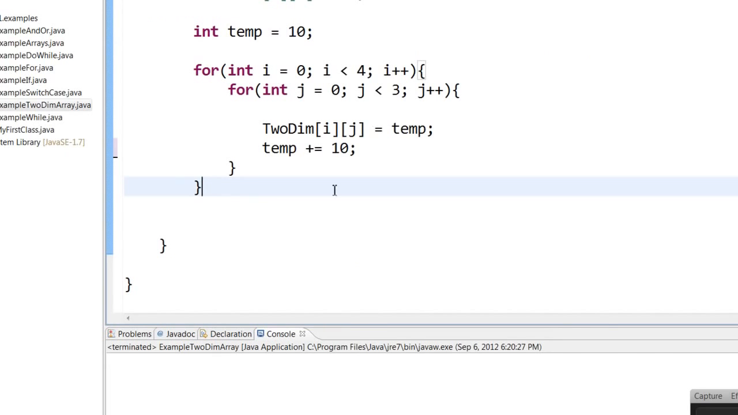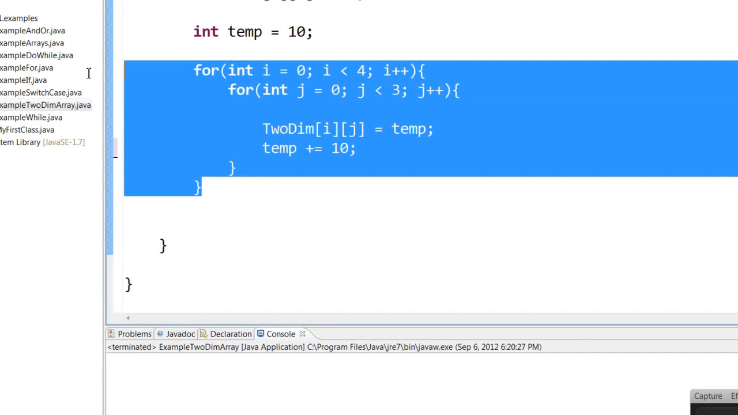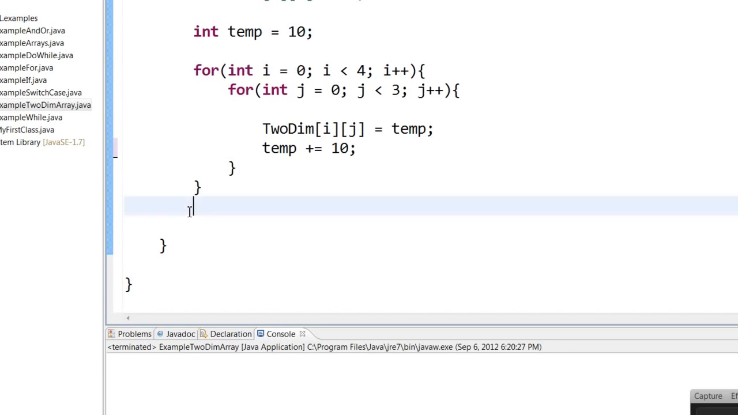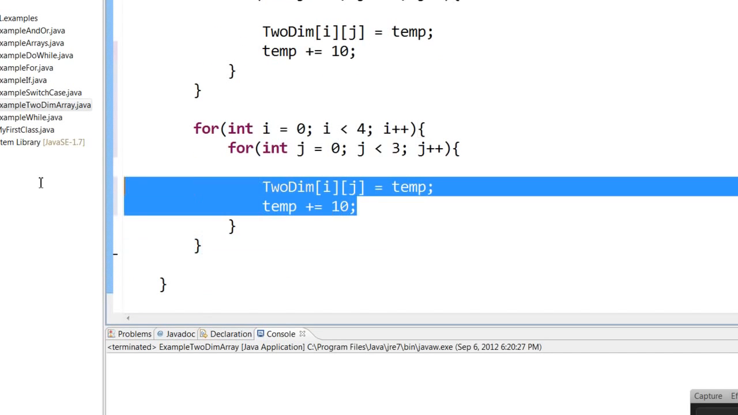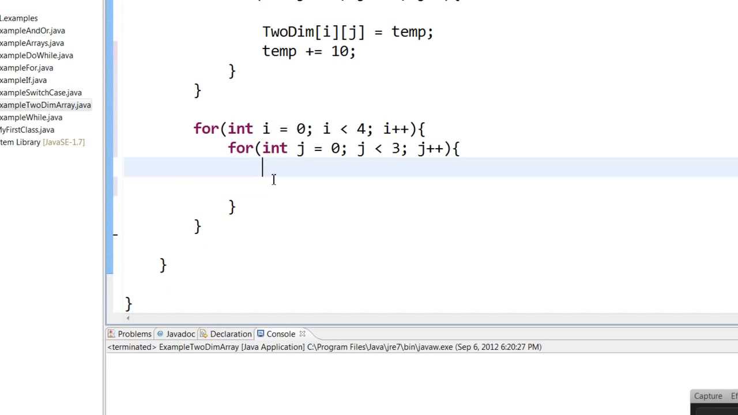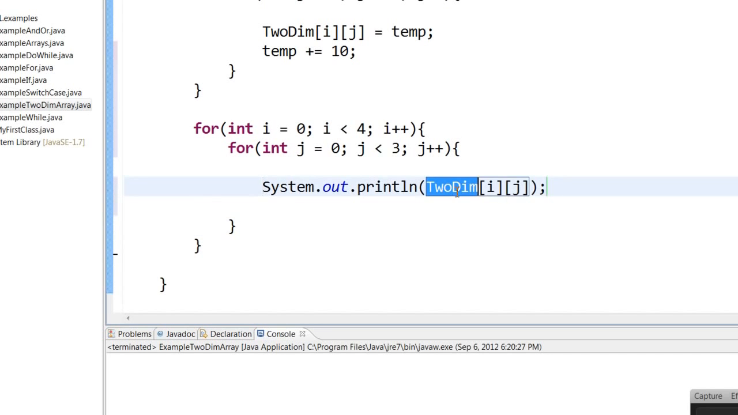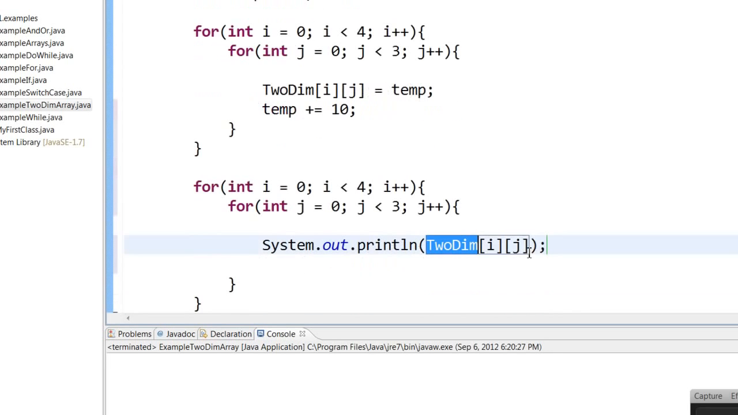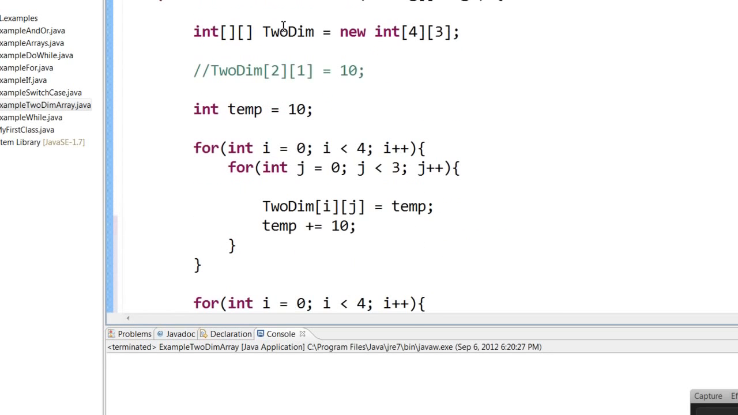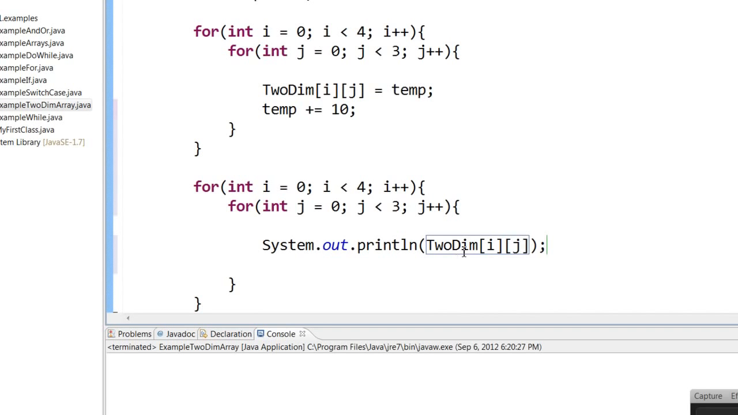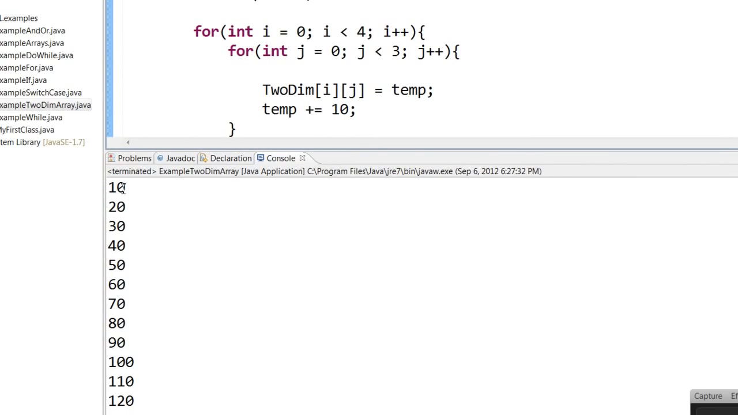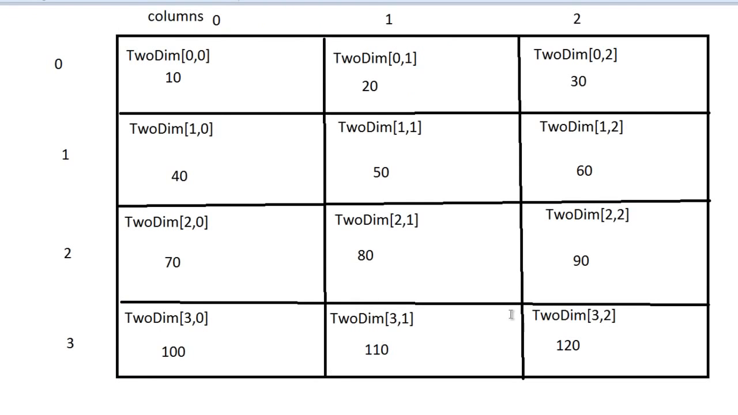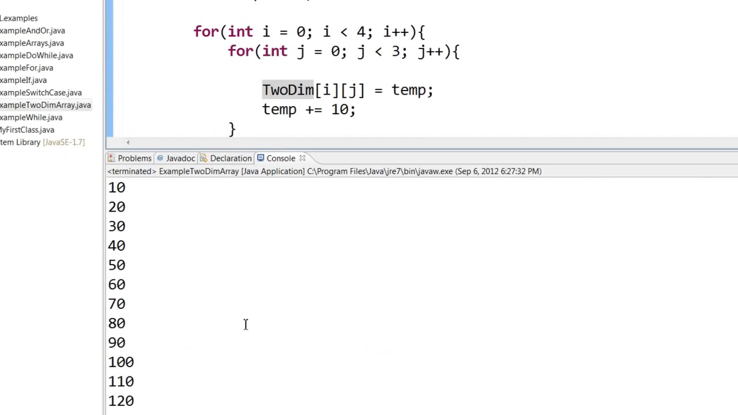Suppose you want to see the printout, you can always redo this. And here, instead of assigning data, let us print it out. So I'm going to print out the two-dimensional of i comma j, what we declared here. So if you run this, you can see that all the numbers are printed from 10 to 120. Of course, you may feel like I don't want everything to be printed in one line.